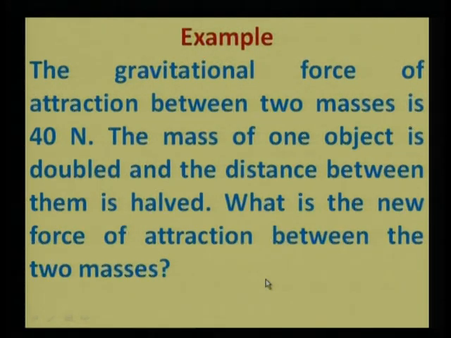The gravitational force of attraction between two masses is 40 Newton. The mass of one object is doubled and the distance between them is halved. What is the new force of attraction between the two masses?